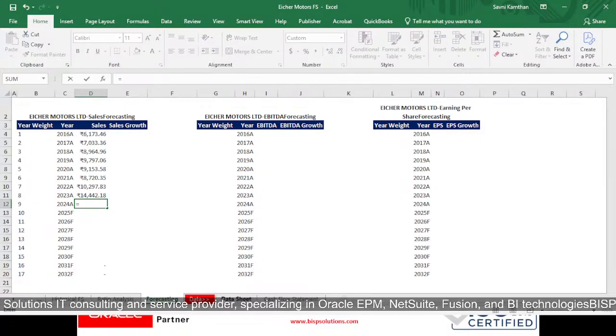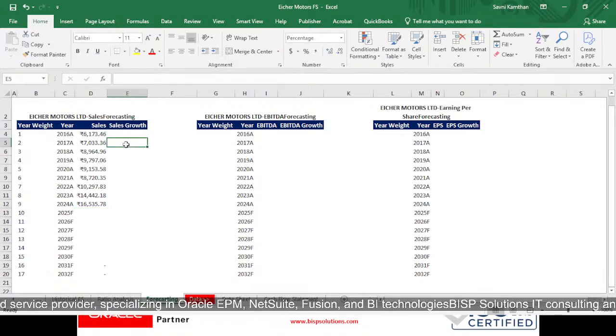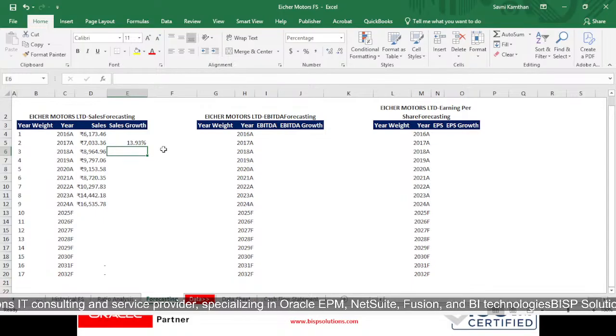and equals to 2024. This much data we were having, right? Now if I want to calculate my sales growth for 2016, I don't have any data before 2016. So what I will be doing, I will be dividing my 2017's actual data with my 2016's actual data minus 1, so that I will be getting my sales growth, right?